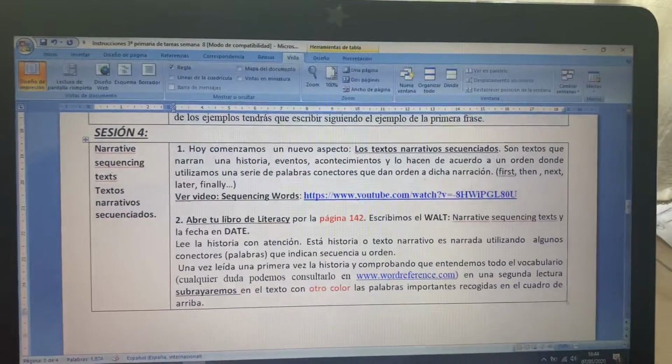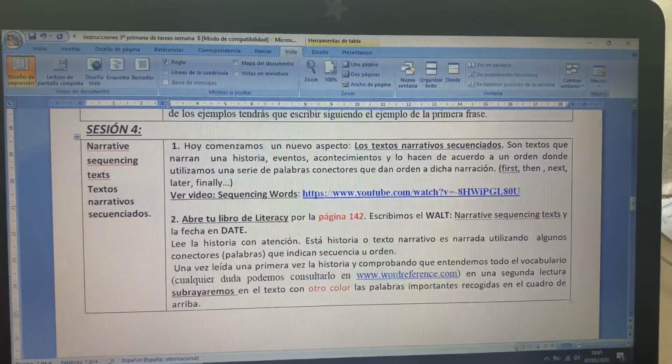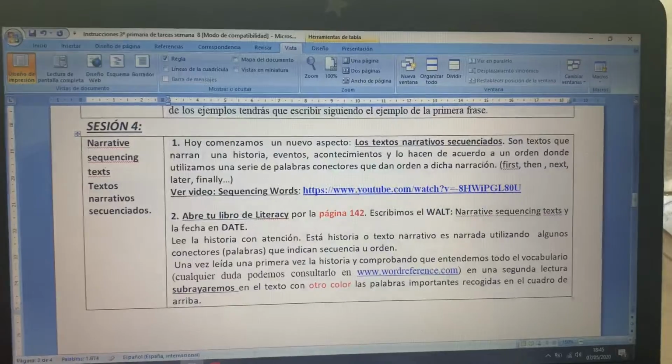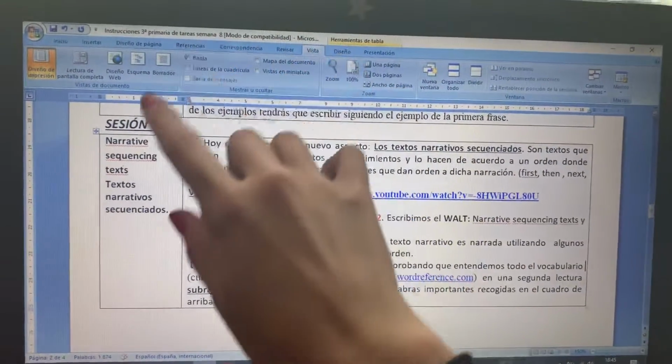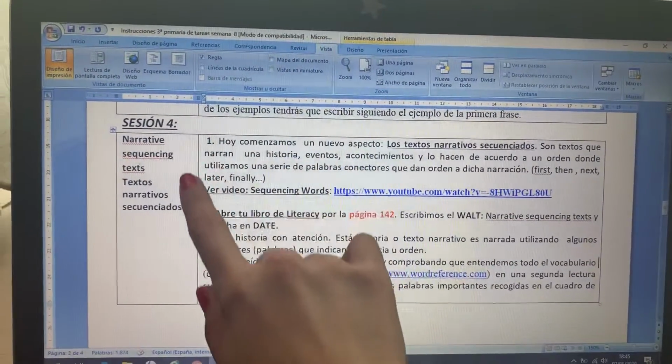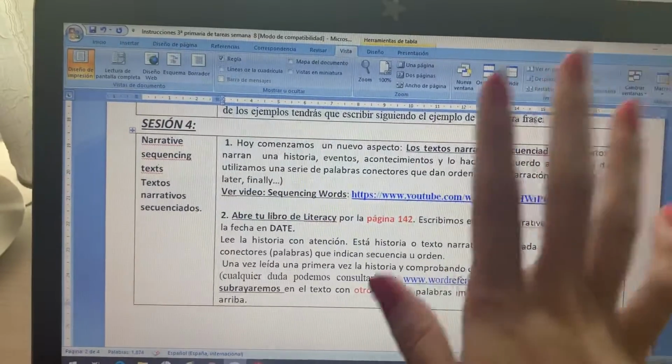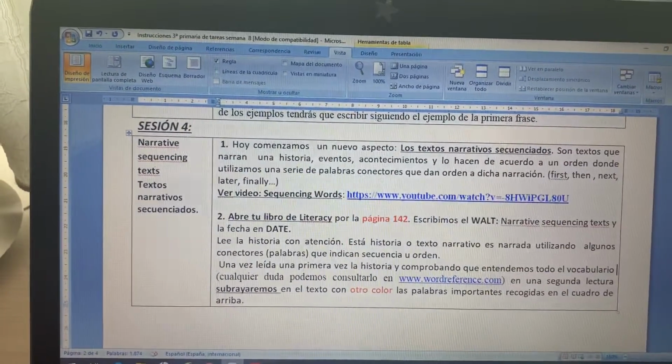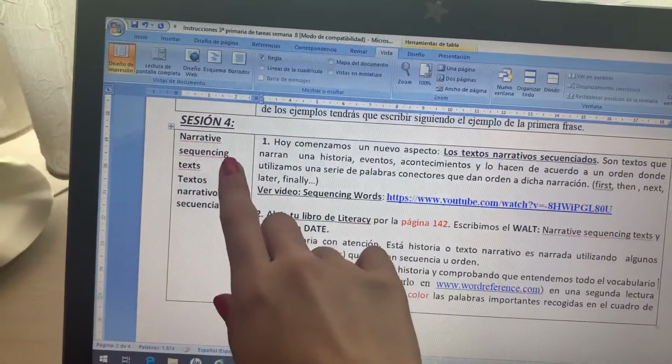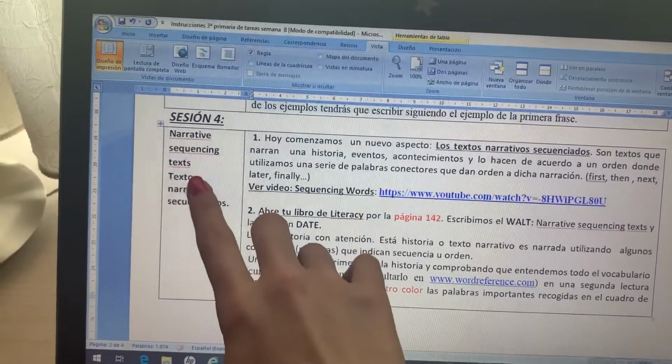Hello again. Today is the last session of literacy for this week. We are in week 8 and this is session number 4. It's going to be about a different topic, okay? We are not going to continue with the prepositions. Today we start with the narrative sequencing texts.